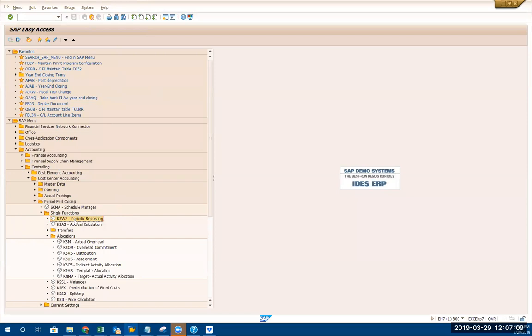In single function, you just repost when you want, one cost center to one cost center. That's called single function. Whereas here, allocation means you can take from a group of cost centers to a group of cost centers. Got it? So we looked at the periodic reposting.